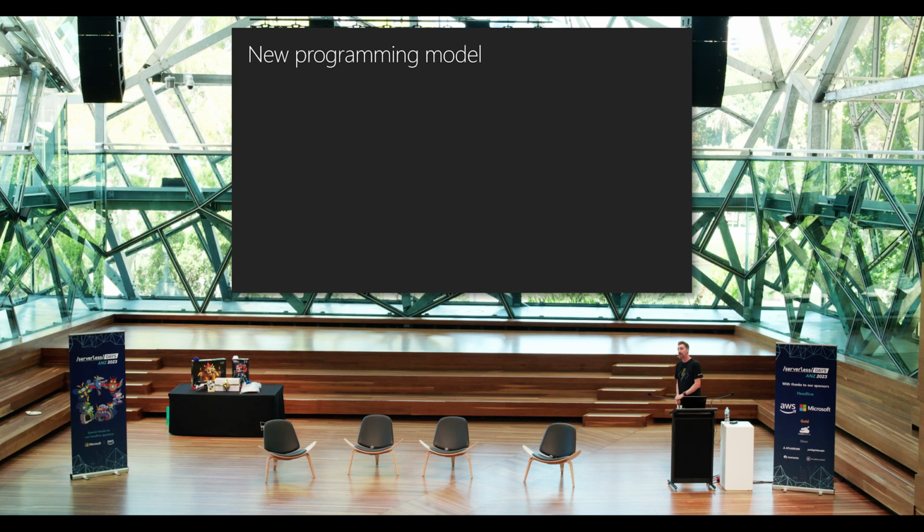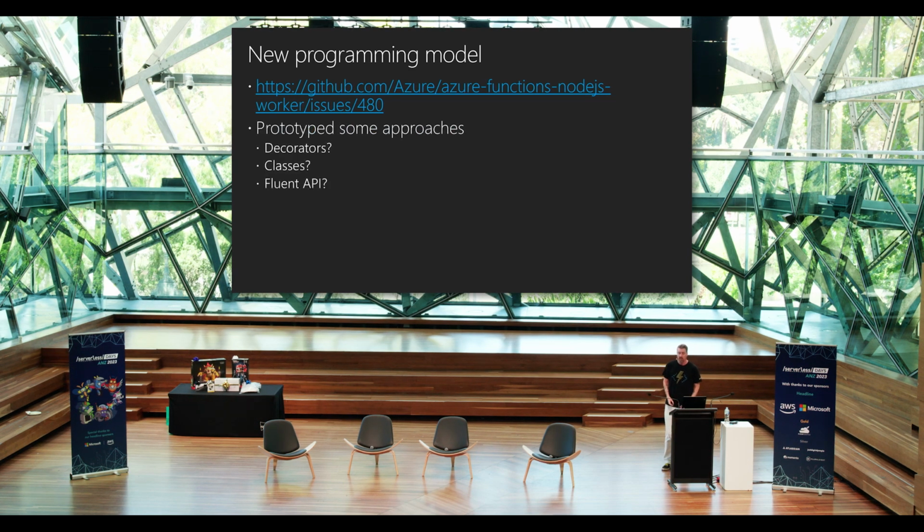But the really big thing that we've been doing is working on a new programming approach for building Azure Functions with JavaScript. You can read all about it on the GitHub repo for this, github.com/Azure/azure-functions-nodejs-worker, issue 480. This is something that we worked with the engineering and the PM team on to bounce back a bunch of ideas. What does it look like to build a JavaScript application from just a language standpoint and a programming standpoint? Not necessarily architecturally, but just improving the language approach. Can we use things like decorators or classes, maybe more of a fluent API, to bring it to an application standpoint, like you would do with, say, Express or Fastify or those sorts of patterns?